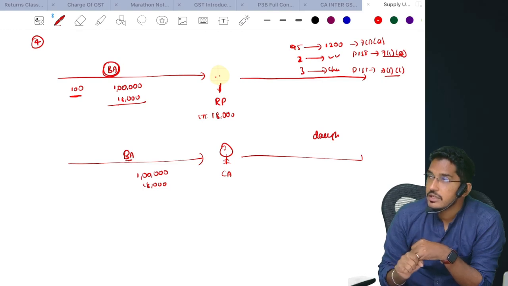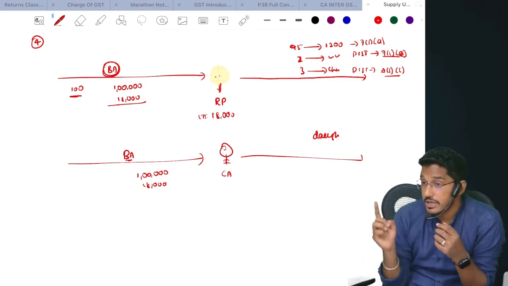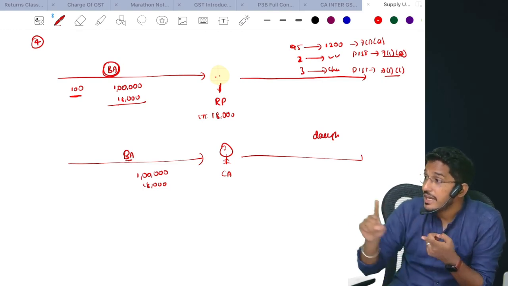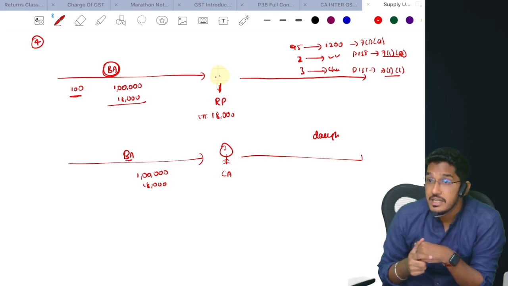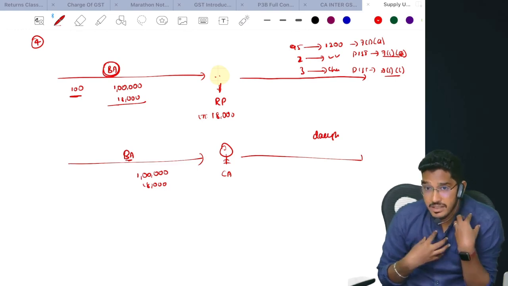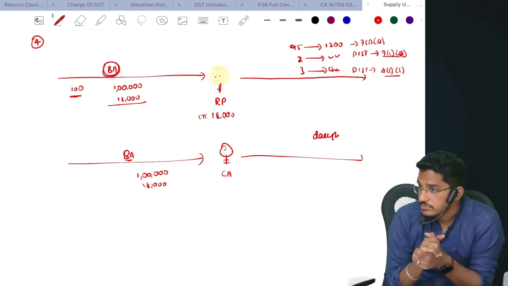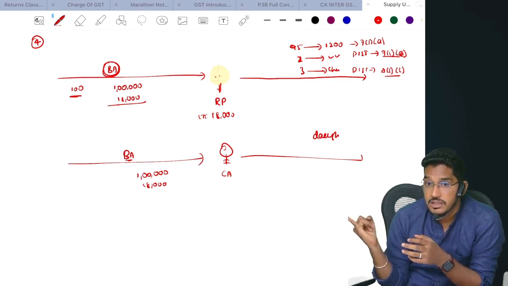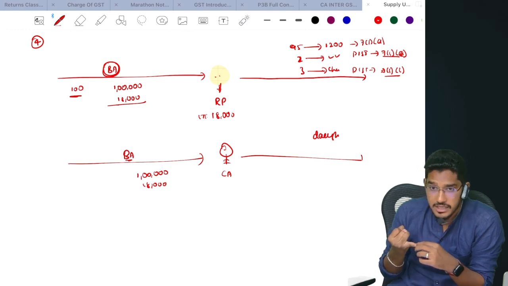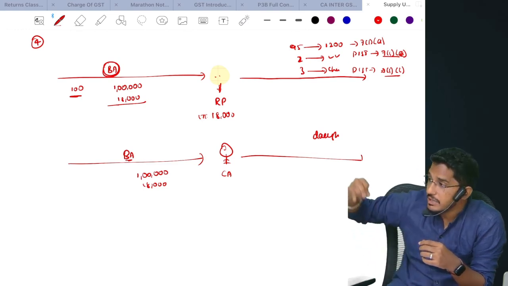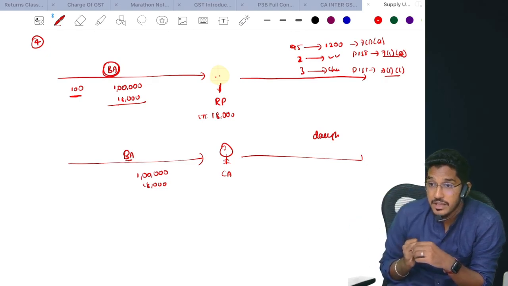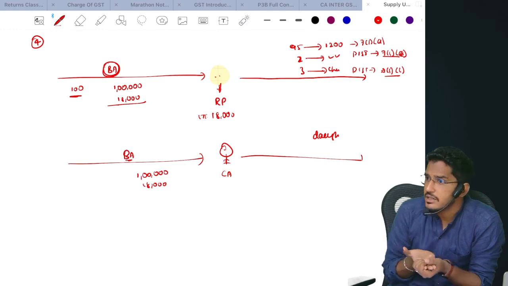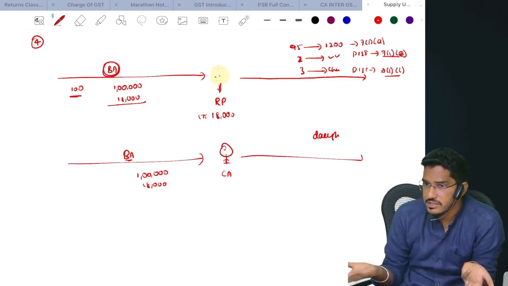Understood? Then what else? One more condition. In order to qualify as supply, ITC should have been availed. Sometimes I will buy certain assets on which ITC is blocked. Motor vehicle, I purchased a car. On motor vehicle, ITC will be blocked. Later, I am giving away that motor vehicle free of cost. Will that be considered as supply? No. Why? Because ITC is blocked. I did not avail ITC at all.